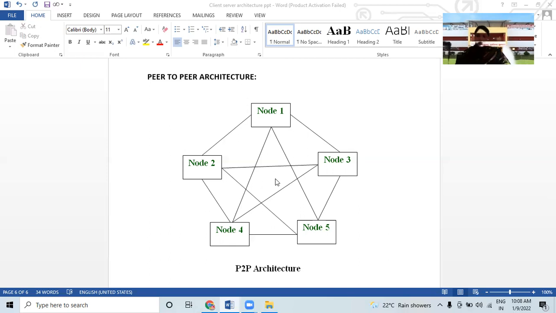So how does P2P work? In a peer-to-peer network, computers on the network are equal, with each workstation providing access to resources and data. This is a simple type of network where computers are able to communicate with one another and share what is on or attached to their computer with other users.